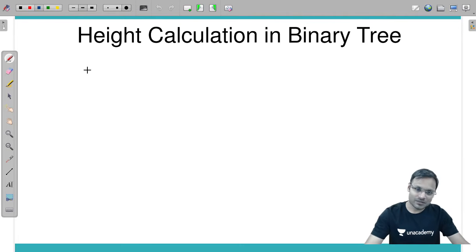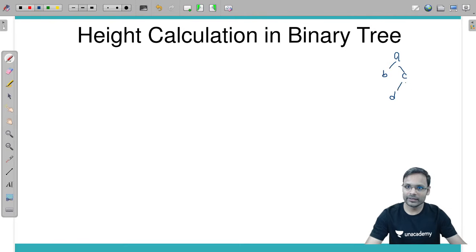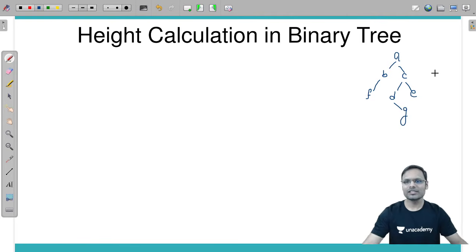Fine. So look at this. First of all, a tree is given to you. Let's say this one. So you have a tree like this: A, B, C, D, E, F and G. Suppose a single node has height 0, assuming, okay.